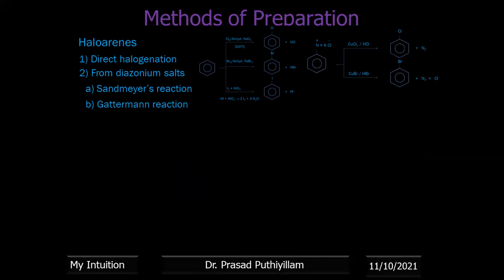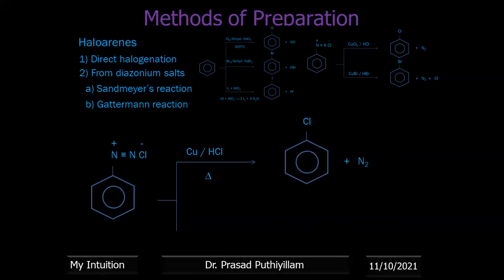And then Gattermann reaction, that is again from diazonium salt. Diazonium salt is taken as the starting material, benzene diazonium chloride. It reacts with copper in presence of HCl. So Sandmeyer's reaction uses copper chloride or copper bromide. Here only copper is taken. React with the HCl on heating, you get the corresponding chlorobenzene. It can also be reacted with copper in presence of HBr to get the corresponding bromobenzene plus N2 plus Cl minus. That is Gattermann reaction. Similar type of reaction, only the reagents vary. Here pure metal, copper, is taken, whereas in Sandmeyer's reaction, copper chloride as well as copper bromide is taken.